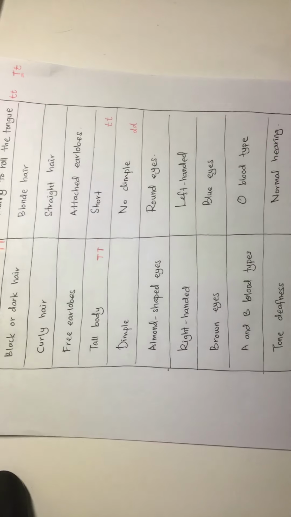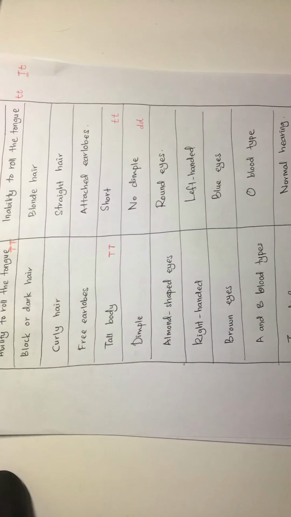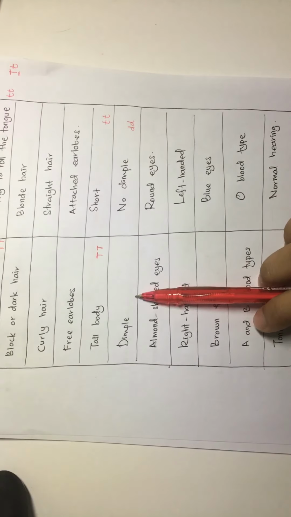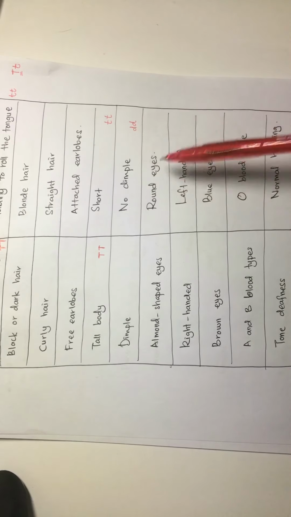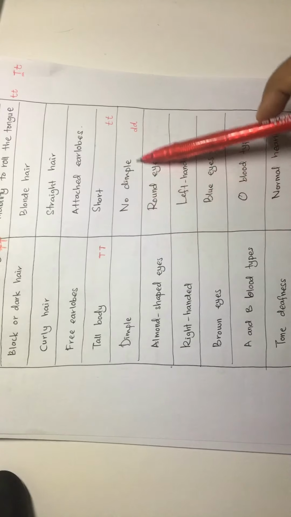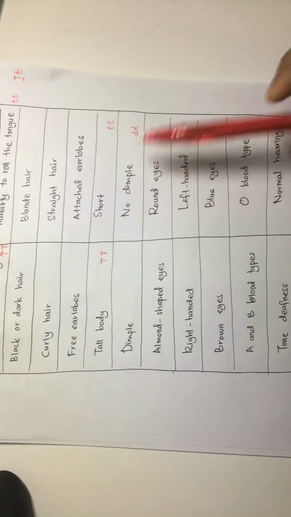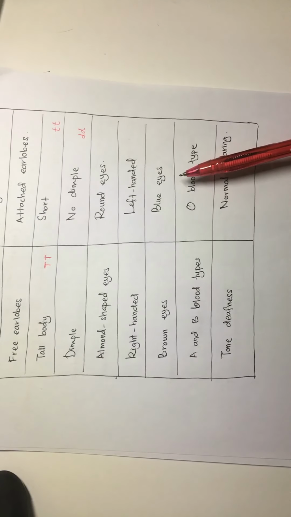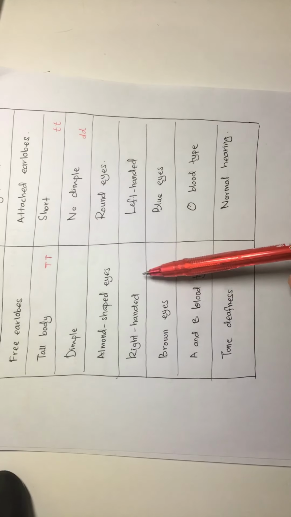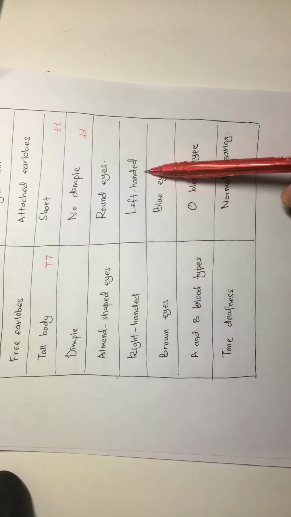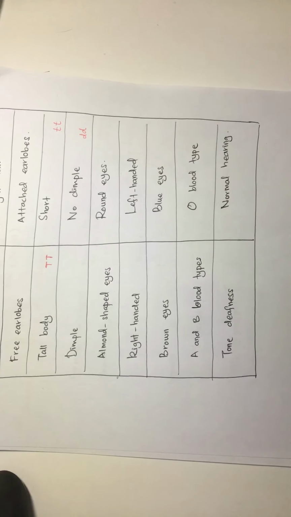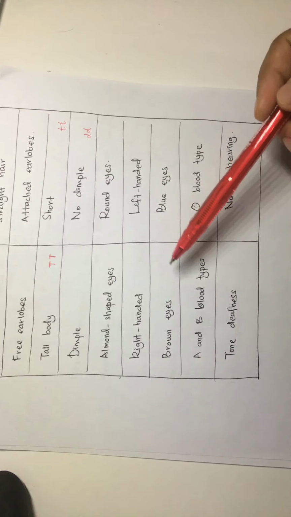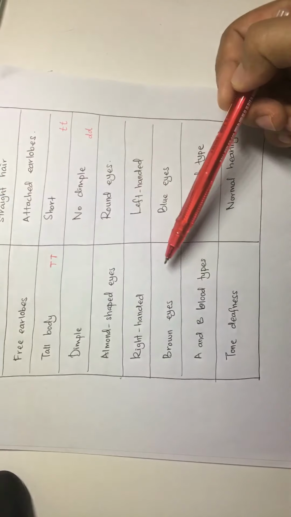Some examples here for physical characteristics: you can see dimple is the dominant trait and no dimple is the recessive trait, and many of us have the recessive trait for this. Right-handed is dominant and left-handed is the recessive trait. All of these are examples of physical characteristics.